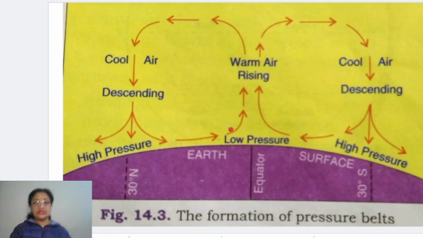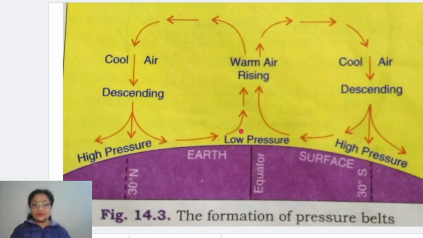You can see here the warm air over the equatorial region, close to the equator, almost 5 degrees north and south. This is the region which is coming under the equatorial low pressure belt. And why is it a low pressure belt? This is going to be clear by this picture.